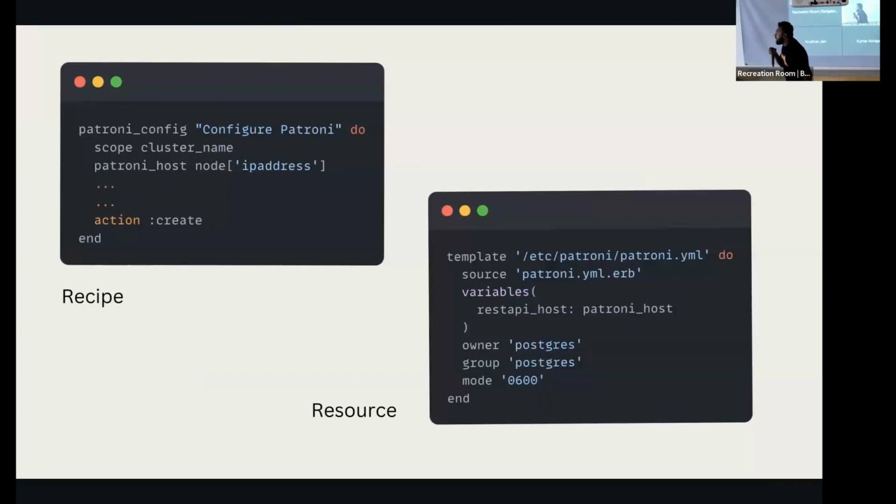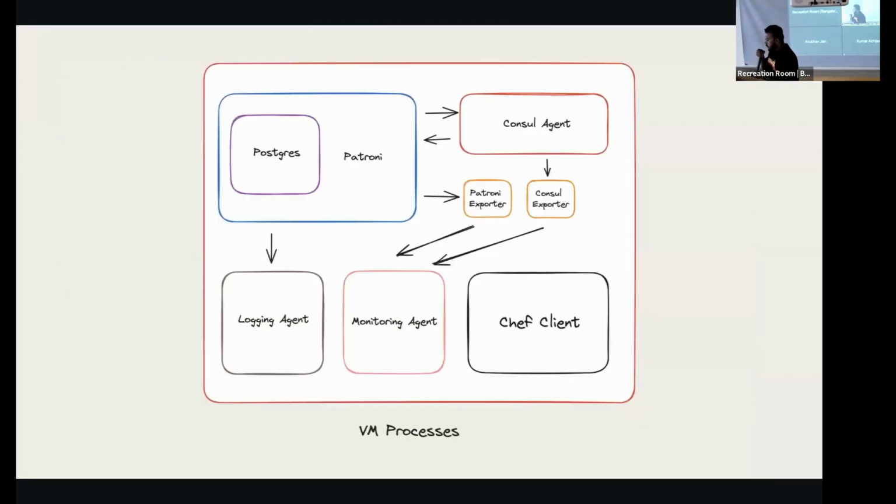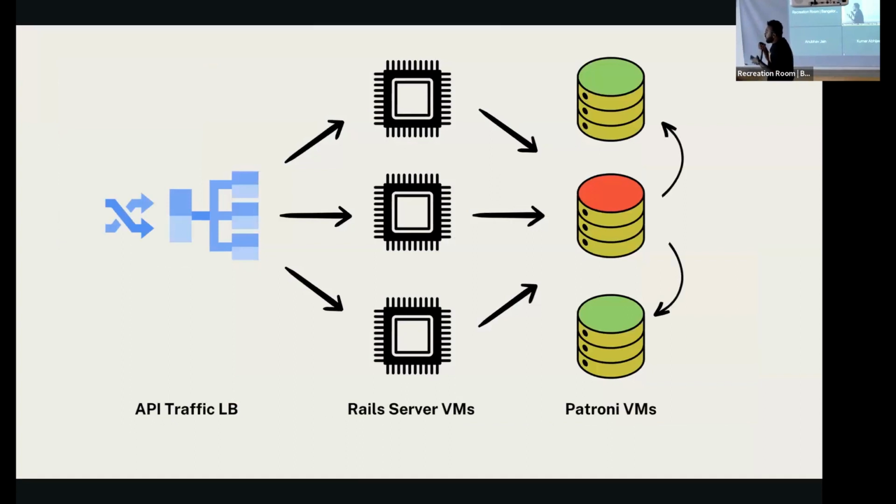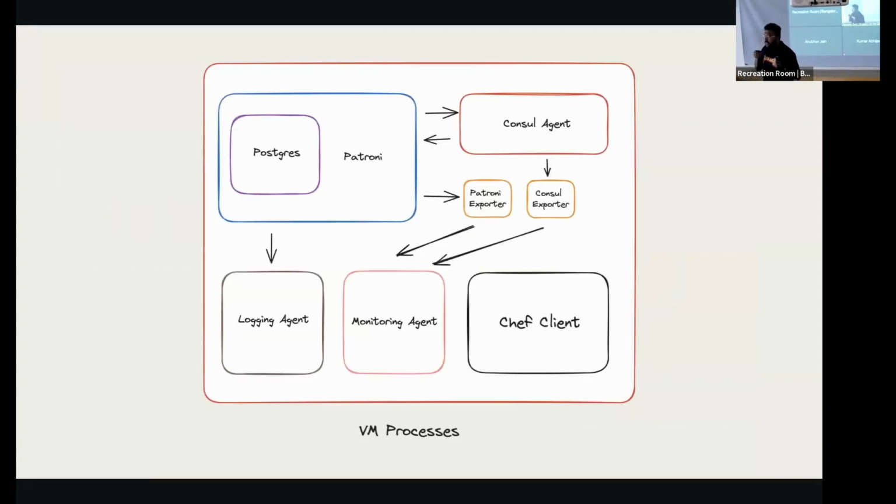So let's say this was the recipe of Patroni to set up the Patroni configuration, and we define the Patroni host as a node IP address. We pass the IP address through which it is being used by the REST API host. What happens in the REST API host is that this is configured in Patroni to talk between the nodes. So if you see here, these Patroni VMs are talking to each other via that Patroni host. And that is required to maintain the redundancy of the replication, which is already present.